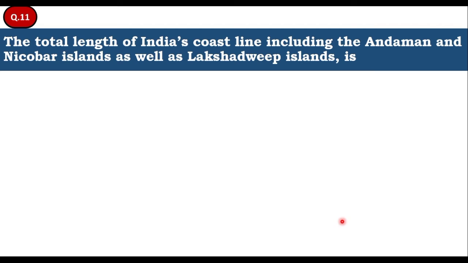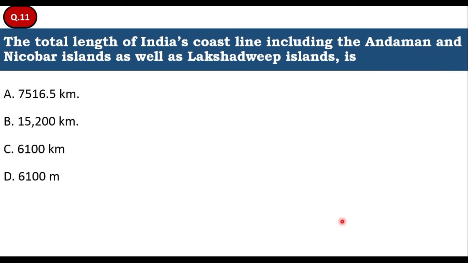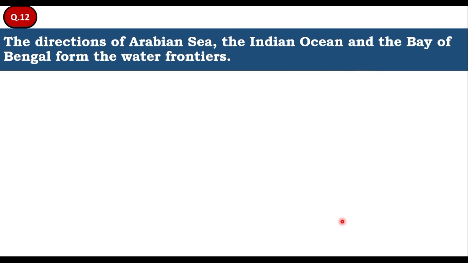Next question: the total length of India's coastline, including the Andaman and Nicobar Islands as well as the Lakshadweep Islands, is 7,516.5 kilometers, 15,200 kilometers, 6,100 kilometers, or 6,100 meters. The total length of India's coastline including the Andaman and Nicobar Islands as well as Lakshadweep is 7,516.5 kilometers. Therefore, option E is the right answer.